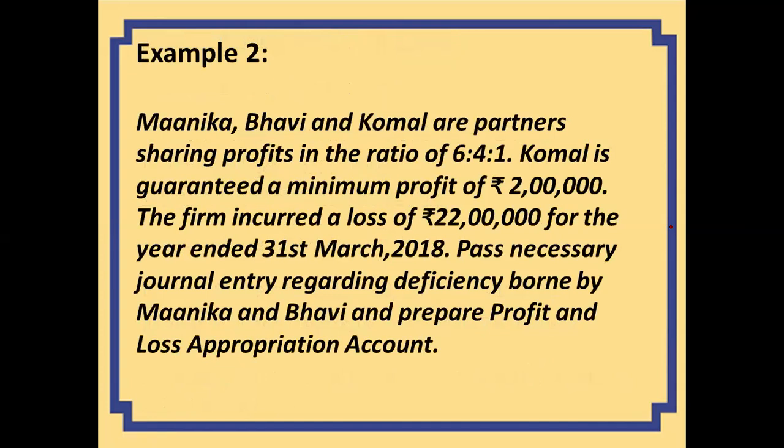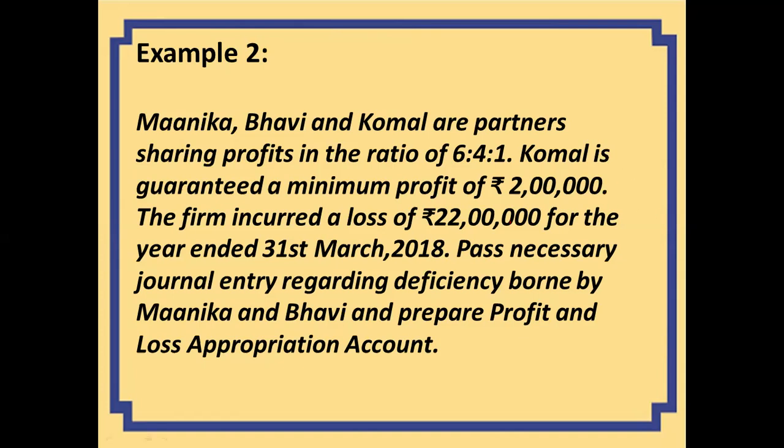This is another example that we are taking up. Manika, Bhavi and Komal are partners, sharing profits in the ratio of 6:4:1. Komal is guaranteed a minimum profit of rupees 2 lakh. The firm incurred a loss of 22 lakh for the year ended 31st March 2018. Pass necessary journal entry regarding deficiency borne by Manika and Bhavi and prepare profit and loss appropriation account.